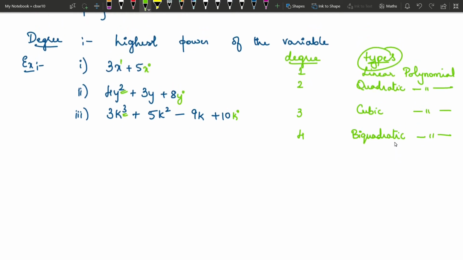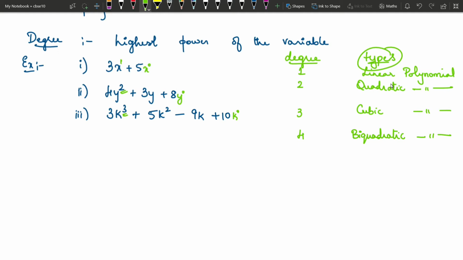So what are the types? In one way, what is a polynomial? It's an algebraic expression in one variable. What are the types? We have 4 types: linear, quadratic, cubic and biquadratic. What is the basis for this classification? It is the degree of the polynomial. If degree is 1, it is a linear polynomial. If degree is 2, it is a quadratic polynomial.